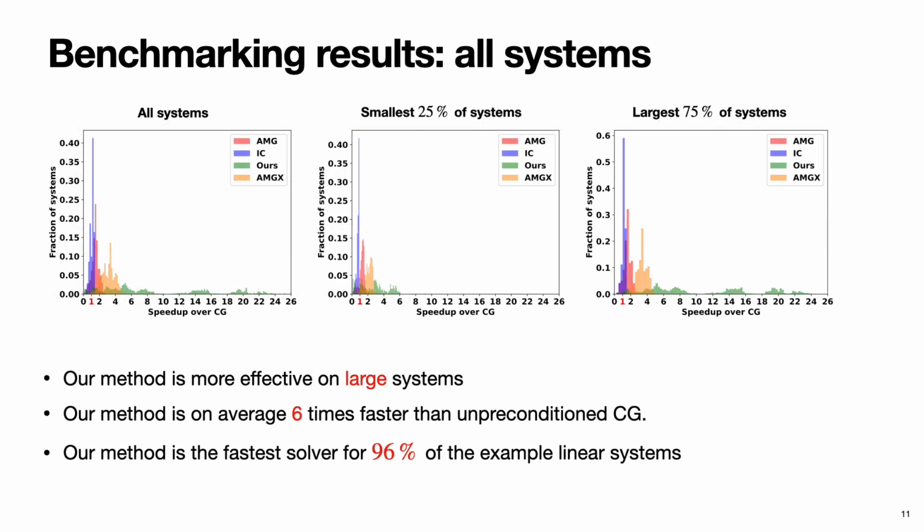The horizontal axis is speedup over CG, greater than 1 implying faster than CG. The vertical axis is the fraction of systems corresponding to each speedup range. Our solver is on average 6 times faster than the baseline, and the fastest solver for 96% of all the examples. It is even more effective on larger systems. FluidNet and DCDM do not apply to mixed boundary and often run out of GPU memory on large systems.